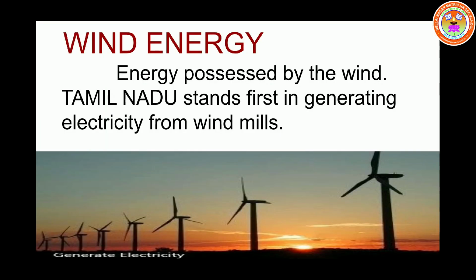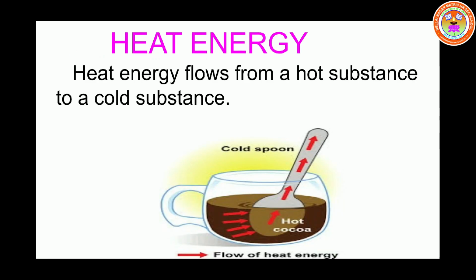Next, wind energy. Energy possessed by the wind is called wind energy. Tamil Nadu stands first in generating electricity from windmills. Next, heat energy. Heat energy flows from a hot substance to a cold substance.